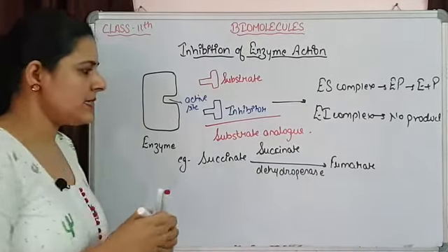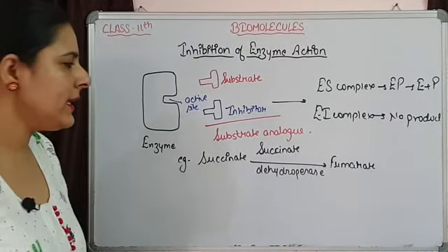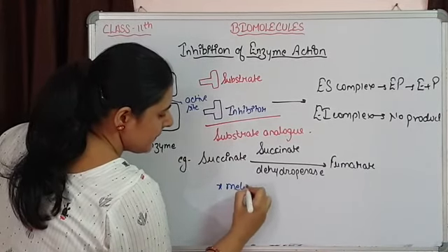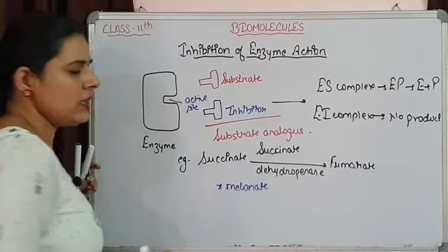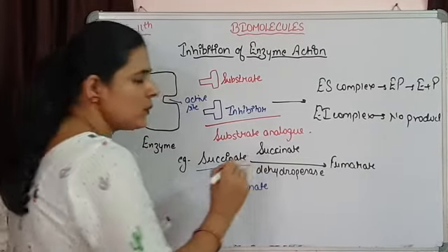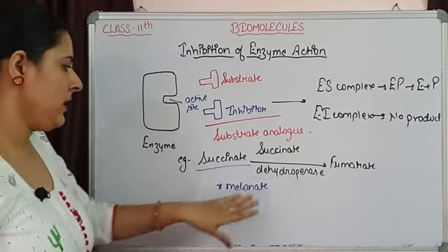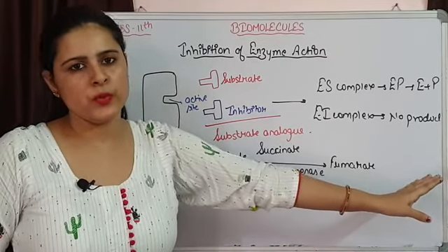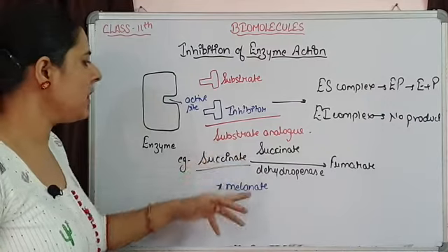Now for this succinate dehydrogenase, an inhibitor is present, that is malonate. So whenever this malonate is going to be present, it is going to compete with the succinate and it will bind with succinate dehydrogenase and no more product is going to be formed. So that is showing a, you can say,